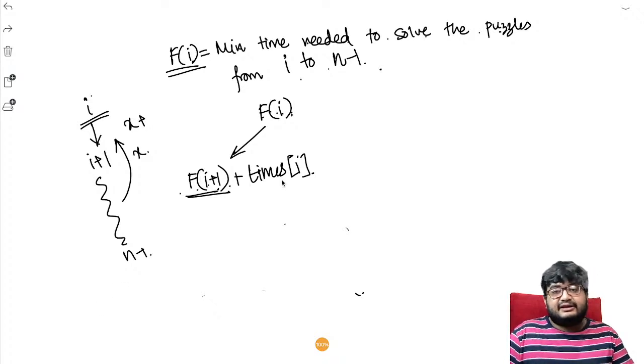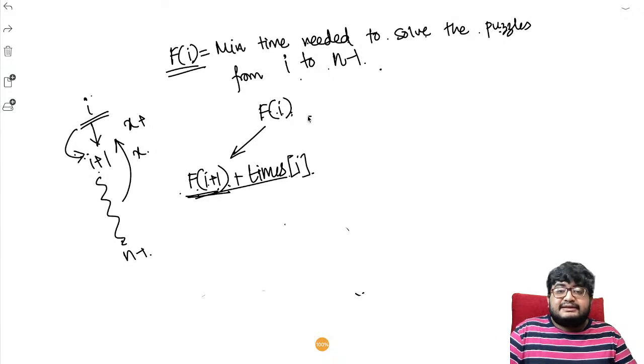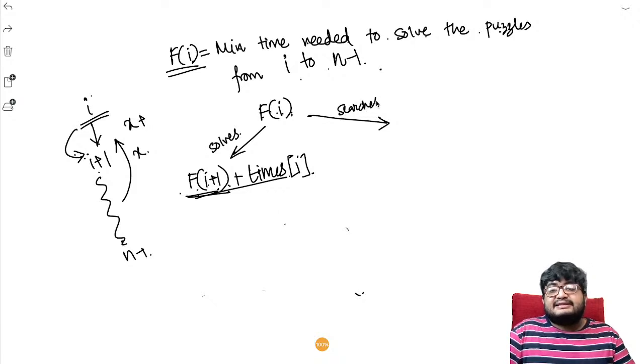Okay, so for the first thing, let's think about jumping only. Instead of solving, let's think about jumping. When he takes this move, he just jumps to I plus 1. And from I plus 1, what is the minimum number of steps? That is given by f of I plus 1. So this is one of the moves. The second move is what? He can search for it. So this is basically solves, and this is searches.